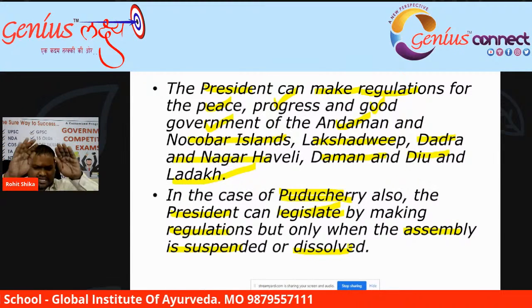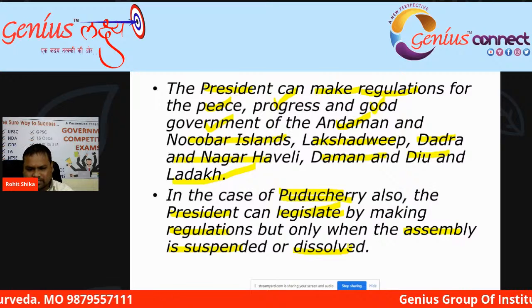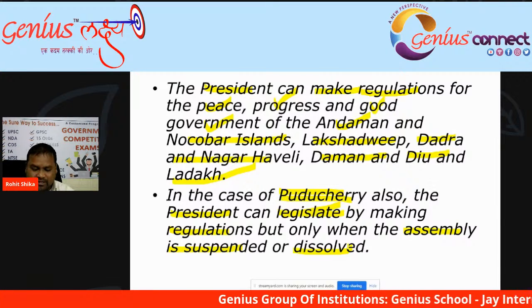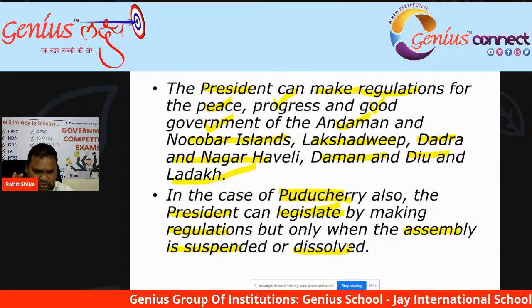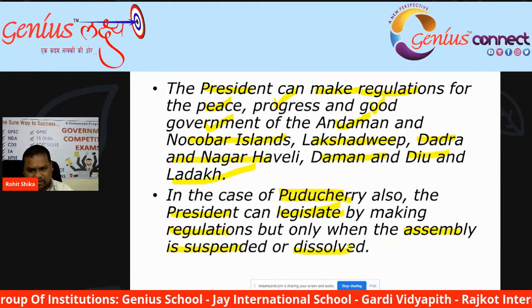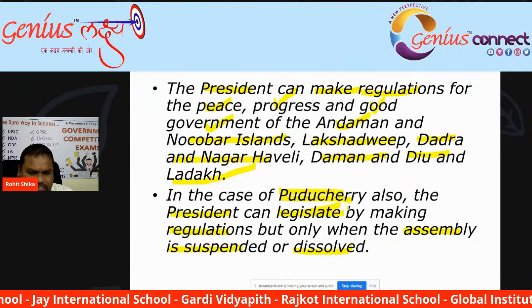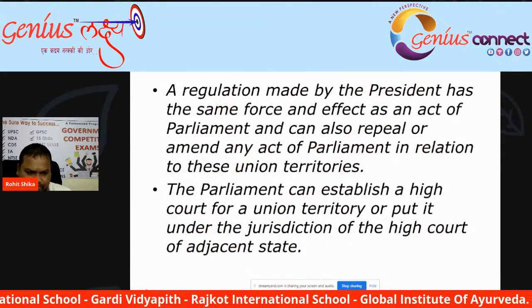If the assembly has been dissolved, if the assembly has been suspended, that means there is no assembly. In that particular situation, the President of India can make regulations for these union territories.